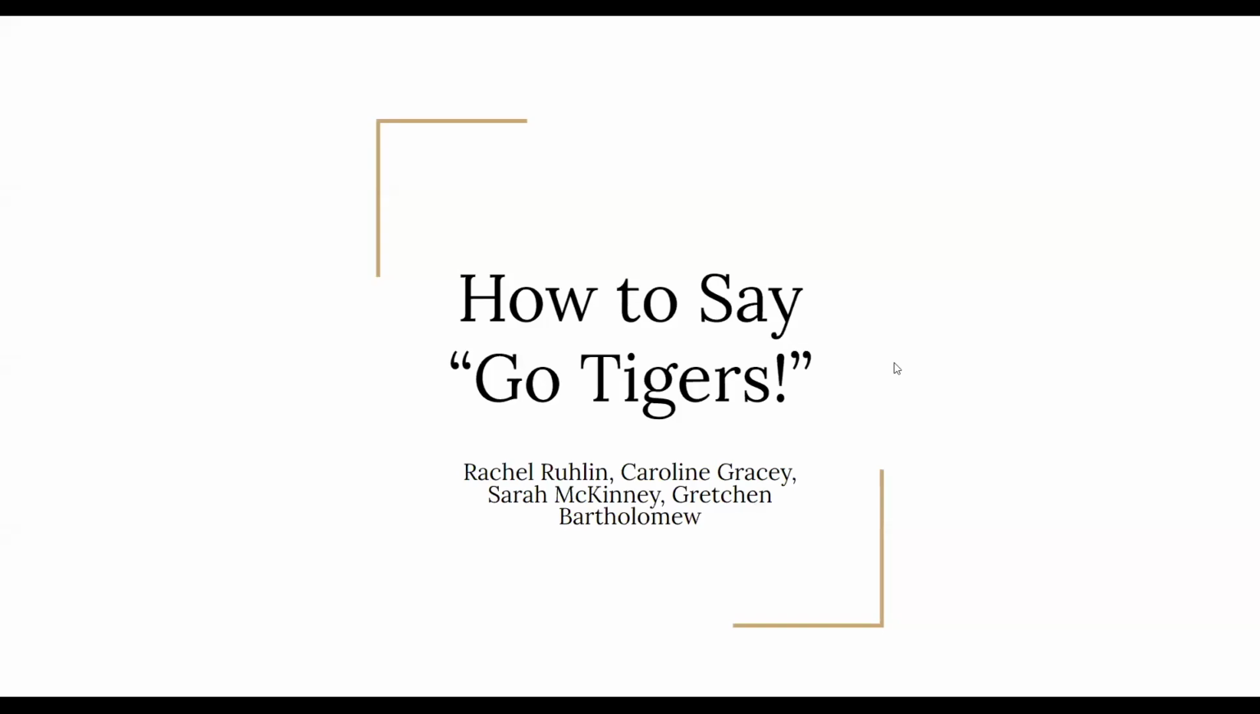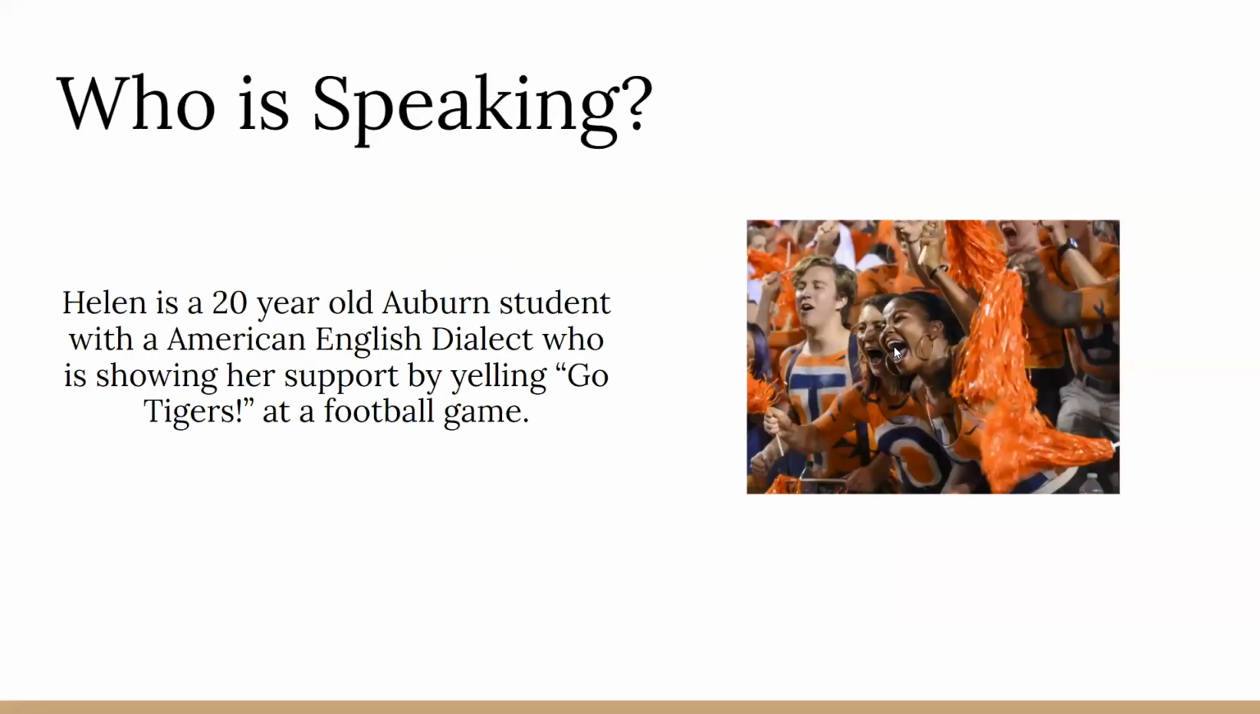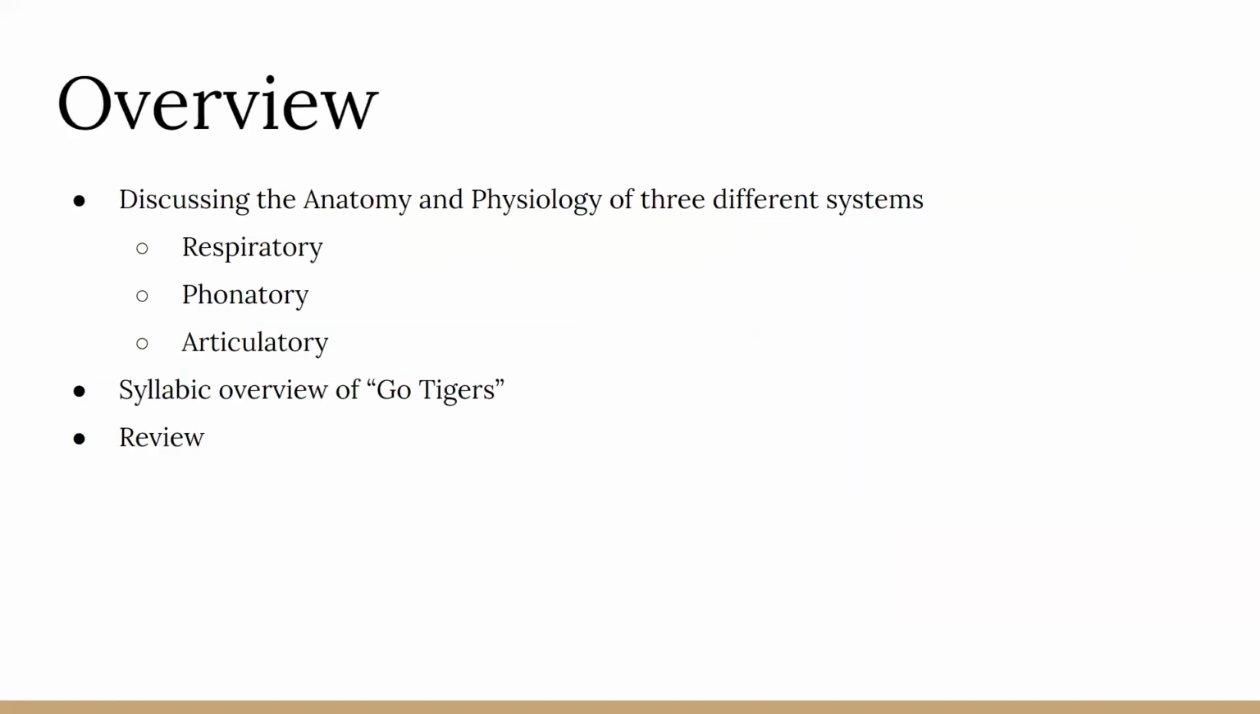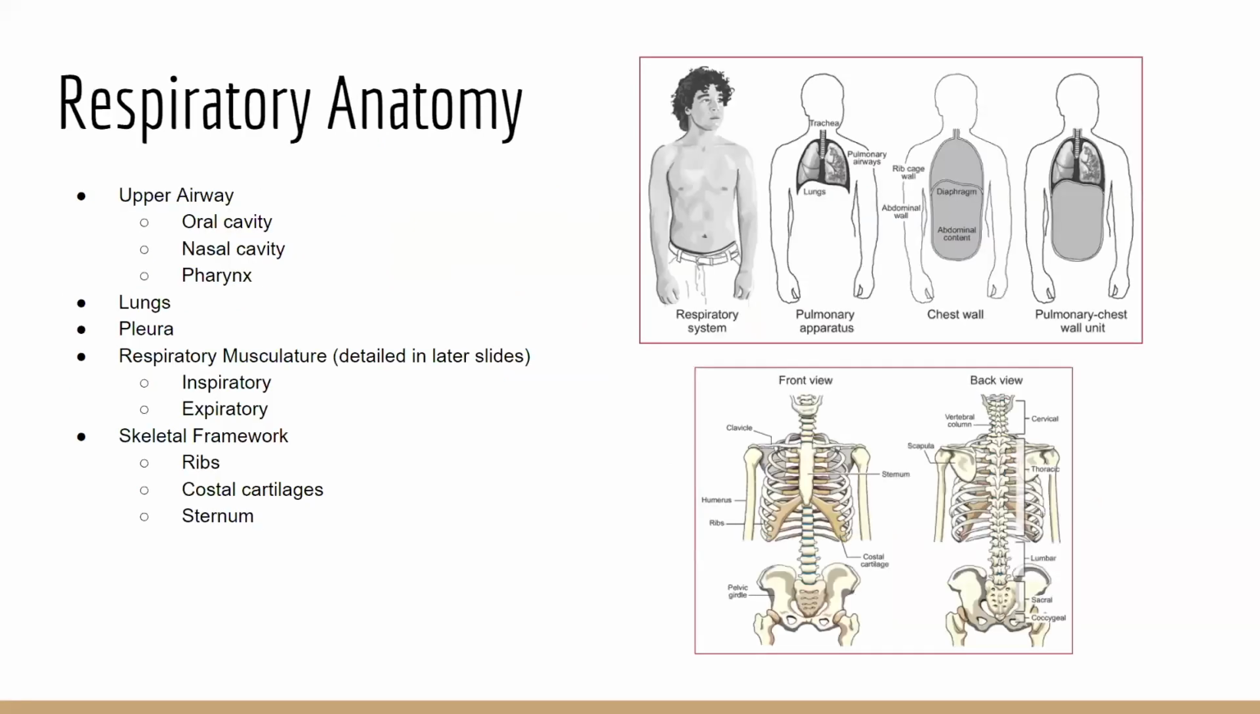This is our presentation on how to say "Go Tigers." Helen is a 20-year-old Auburn student with an American English dialect who is showing her support by yelling "Go Tigers" at a football game. Today we will be discussing respiratory, phonatory, and articulatory anatomy and physiology, the syllabic overview of "Go Tigers," and then we will review.